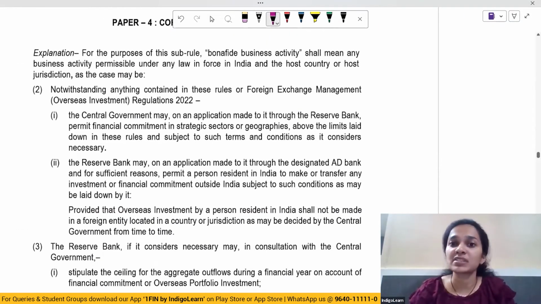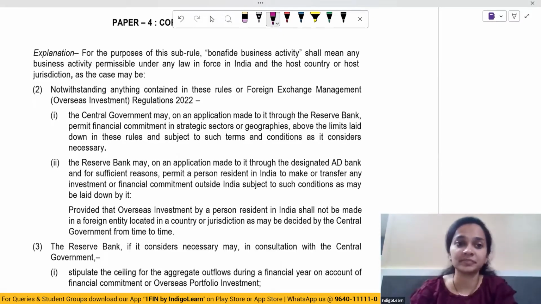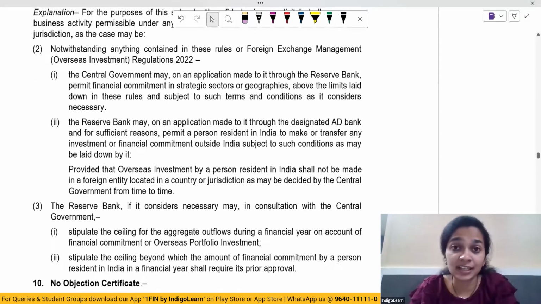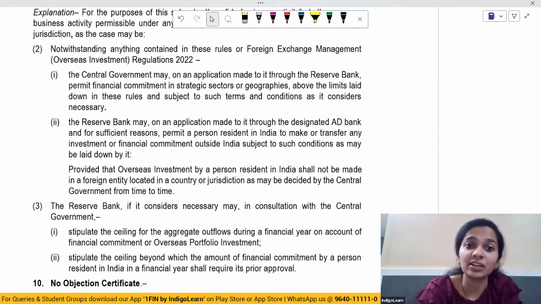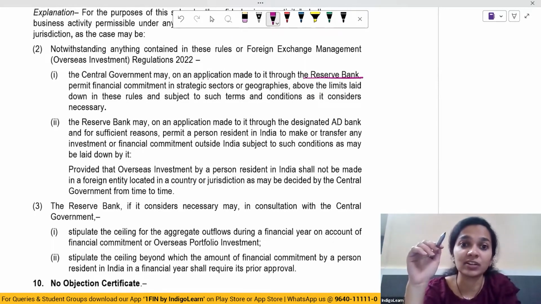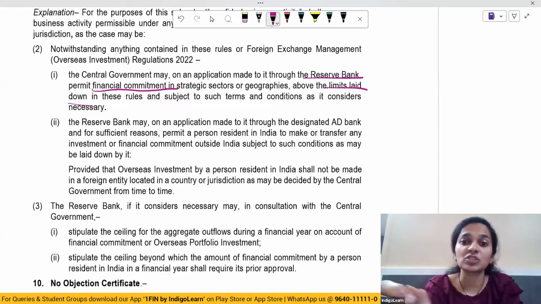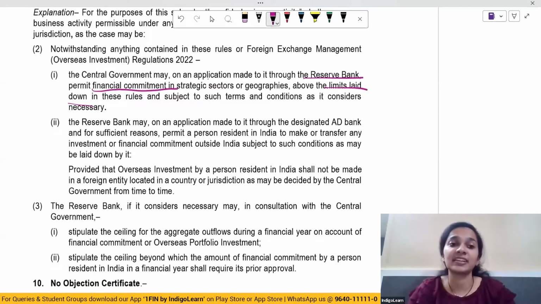Now, what is bona fide business activity? It means any permissible business which is being carried on, permissible under law in force in India and also the host country. Now, there's a notwithstanding provision which says that the central government may, on an application made to it through the Reserve Bank, permit financial commitment in strategic sectors above the limits laid down in these rules and subject to such terms and conditions as it considers necessary.